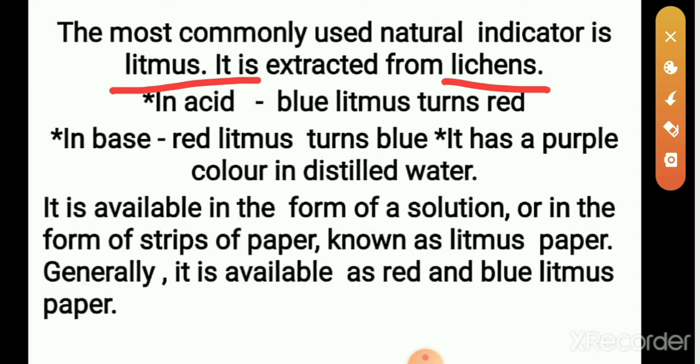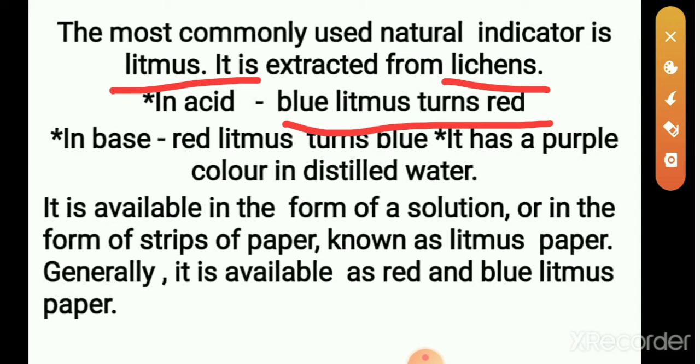What color change occurs in litmus paper? Before that, litmus is available in solution form and paper strip form.